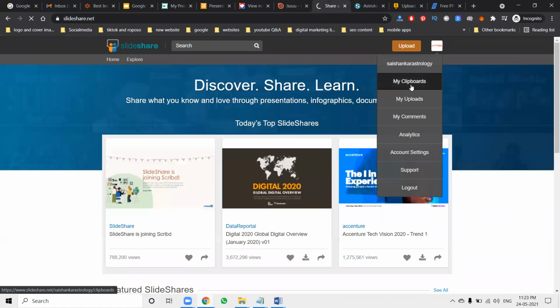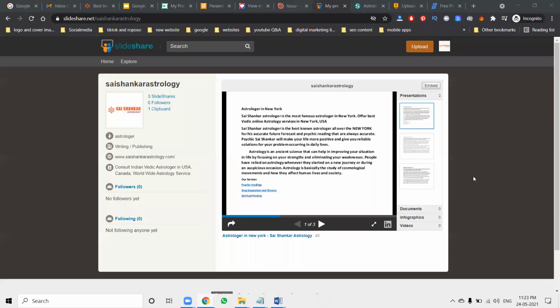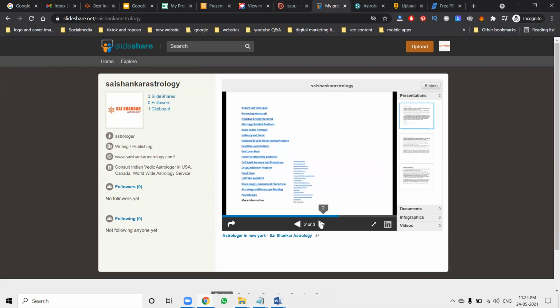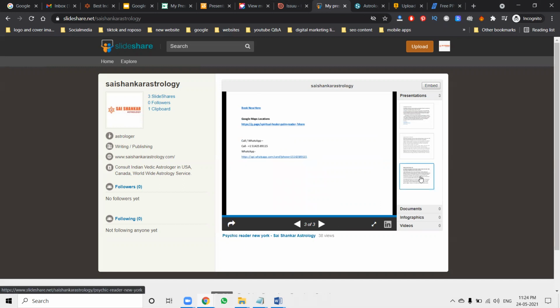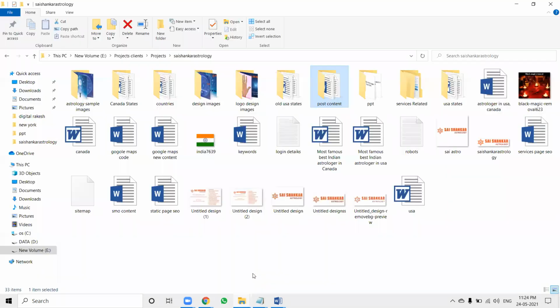Suppose a presentation is uploaded to your clipboard here. What is the slideshow? Every slide is shown here. The major purpose of the slide is that when you click anywhere, it goes to your particular website. Most of the clicks to the website come from the post option. So these are all your presentations, and here we can promote PPT, PDF, anything.